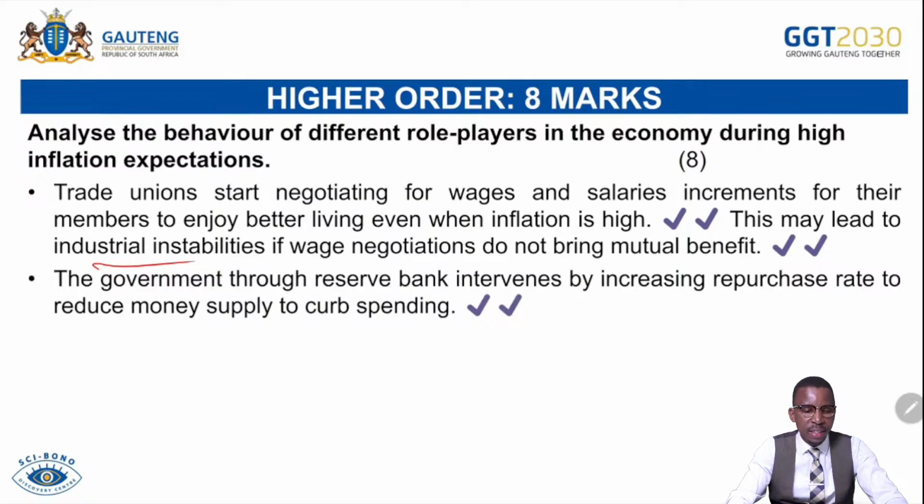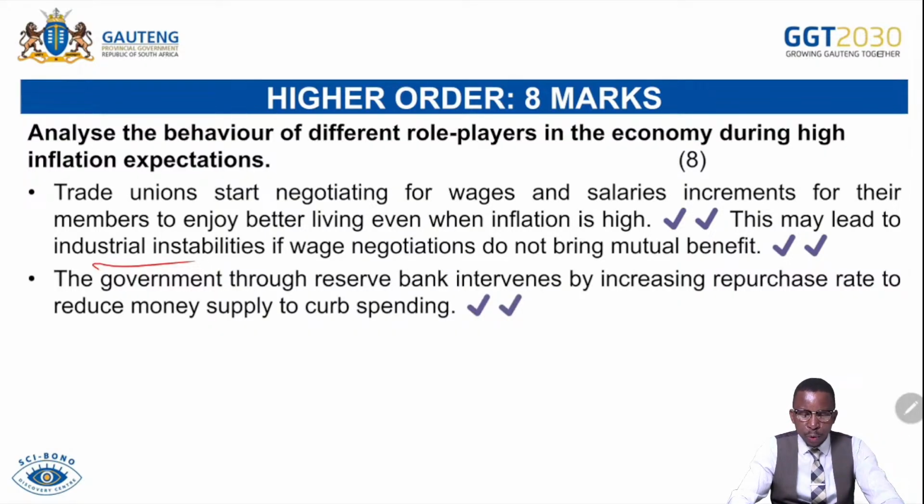The summary of the lesson: inflation has a huge impact on economic activities and social welfare. We know that should inflation increase, there will be a decrease in economic activity because people afford fewer goods and services. Investors tend to be less optimistic, or pessimistic, about investing in the country. Social wellness is compromised because people are not affording their basic needs, which means welfare has been compromised, a welfare loss. Changes in inflation affect the purchasing power of money. So as inflation is increasing, the money will afford fewer goods and services. But if inflation decreases, the money will afford more goods and services.